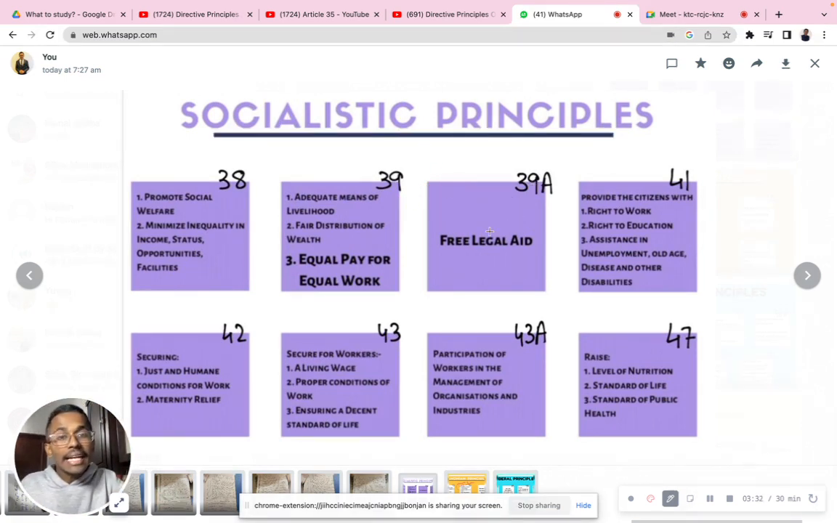Now 39A speaks about free legal aid. What do you mean by free legal aid? It's very simple. See guys, the concept itself says that, for example, if you are being arrested and you are in a state of poverty, and you want a lawyer to represent you, then you take the assistance of free legal aid. So in Karnataka we have the Karnataka Legal Services Authority.